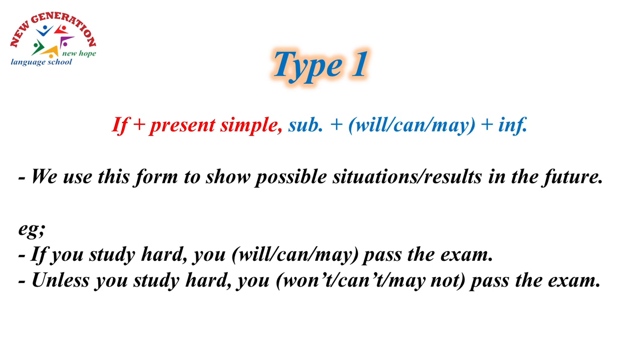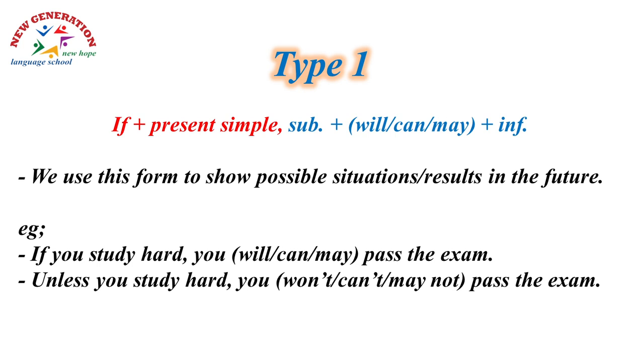And we use type 1 to show possible situations and possible results in the future. For example, if you study hard, this is the condition. This is what you have to do. What do we expect to happen? You'll pass, you can pass, you may pass the exam, according to how certain I'm about that. But still, the result is possible in the future.